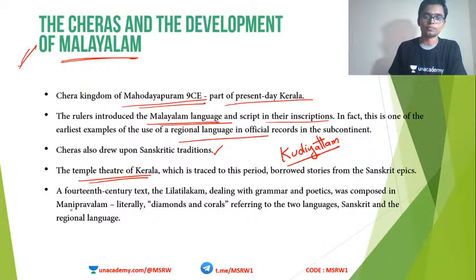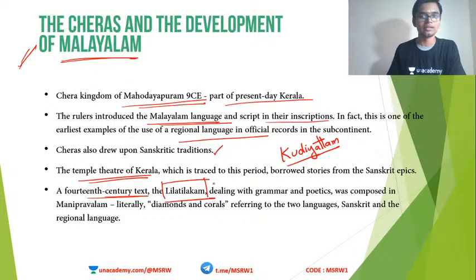Now a 14th century text, Leela Tilakam. This is evidence of use of Sanskrit along with the regional language. This textbook, Leela Tilakam, was composed in a language known as Manipravalam. Manipravalam literally means diamonds and corals.